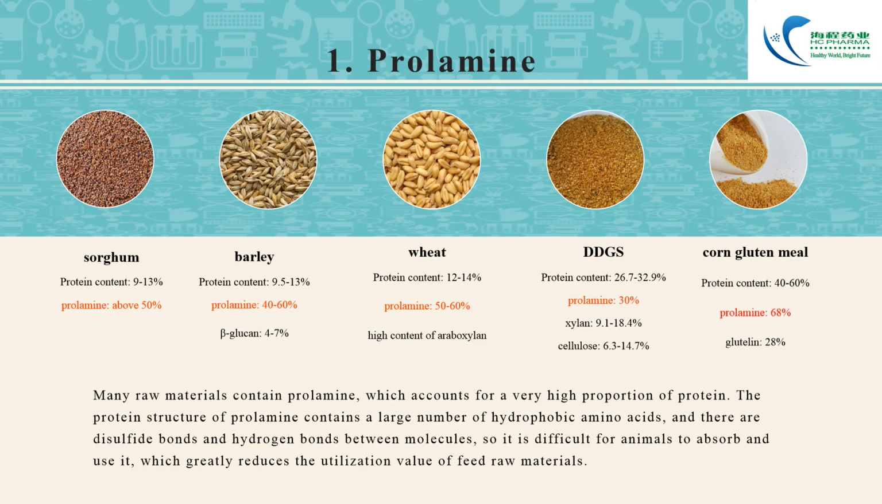Many raw materials contain prolamine, which accounts for a very high proportion of protein. The protein structure of prolamine contains a large number of hydrophobic amino acids, and there are disulfide bonds and hydrogen bonds between molecules, so it is difficult for animals to absorb and use it, which greatly reduces the utilization value of feed raw materials.